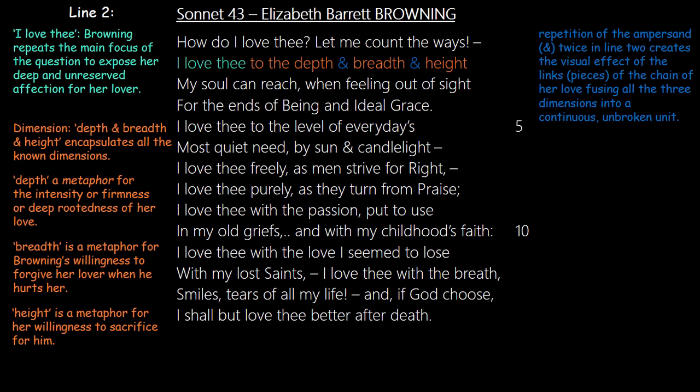We also see that she uses repetition as well in the second line. And this repetition is the repetition of the upper sound. The upper sound is like an old manifestation of the AND sound, the word and. And she repeats it multiple times, twice actually in the line. And for me, the upper sound provides visual imagery of the chain of a love. Like the chain of a love fuses the deep-rootedness of a love to a willingness to forgive, and the length that she's willing to sacrifice for him. So it's like a chain, an unbroken chain. It pieces and fuses all these three dimensions together into an unbroken unit.